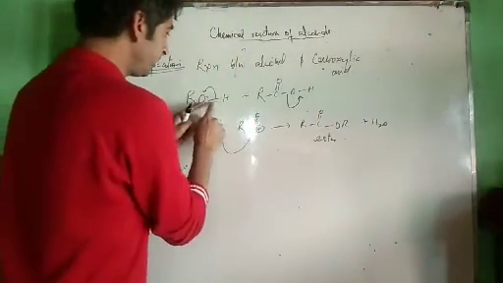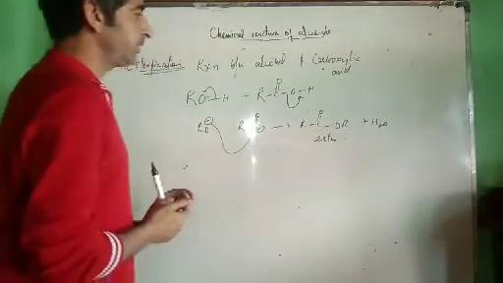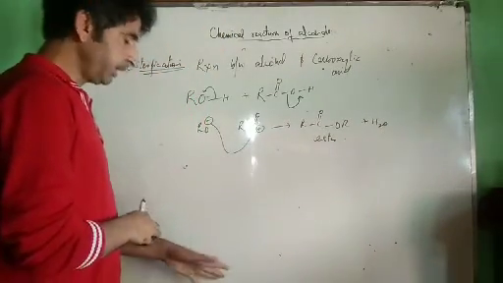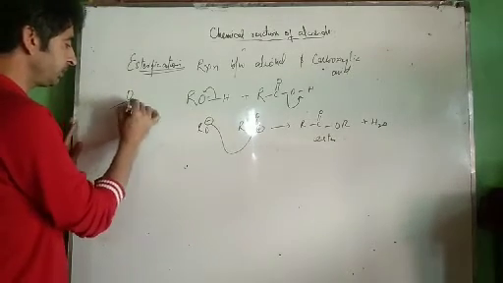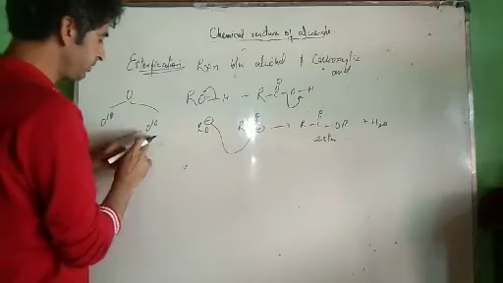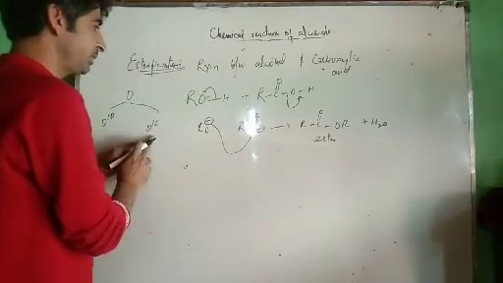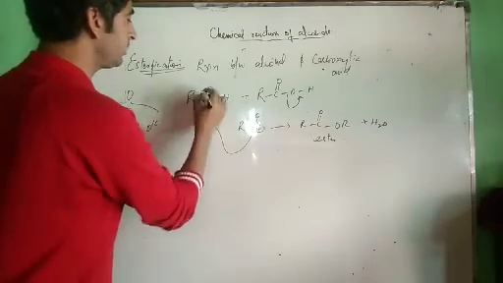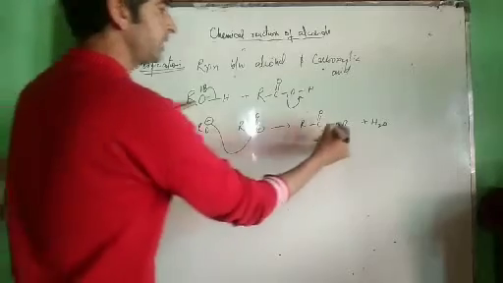Now here a question arises: is it this OH bond which is getting broken, or this OH bond? This has been confirmed by isotope labeling technique. We know that oxygen has two isotopes, O18 and O16. Usually we have O16 in much abundance. Whatever oxygen is in the reaction mixture, it is O16. We labeled this oxygen as O18, and in the reaction product we saw this oxygen.